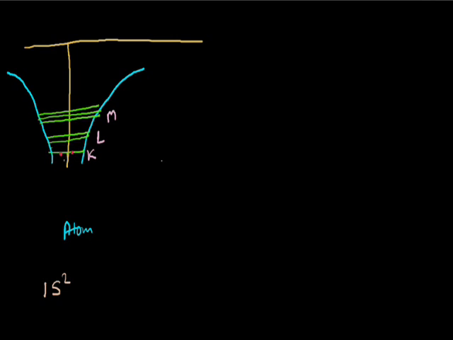After 1s2 we have 2s2, 2p6. So in L, in 2s we have 2 electrons, and in 2p we have 6 electrons: 1, 2, 3, 4, 5, 6. Then after this we have the 3s series, 3s2, 3p6, and so on.